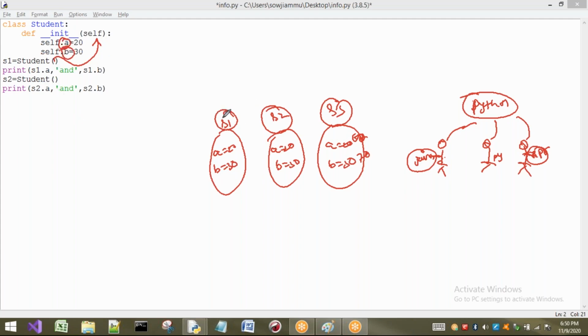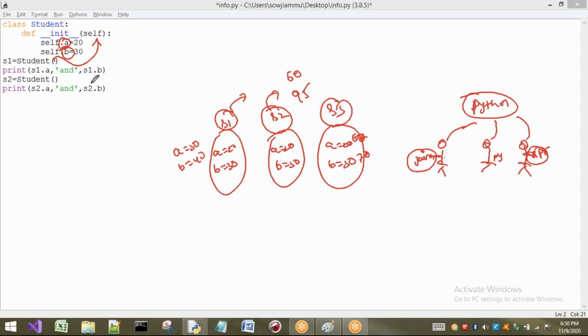Sir, s1 is telling that I want a equal to 30, b equal to 40. Okay, no problem. s2 is telling I want a value as 60 and b value as 95. No problem. That means for every object, it requires different arguments, different values for a and b.